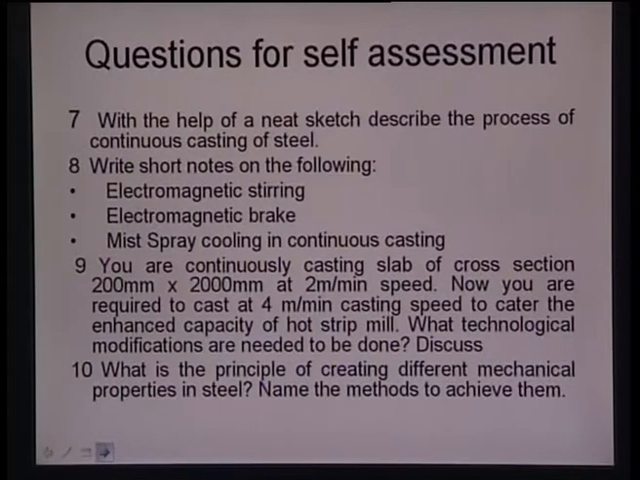Write short notes on the following. Well, that has been said. Ninth question is that you are continuously casting a slab of cross section 200 into 2000 millimeter at 2 meter per minute speed. Now you are required to cast at 4 meter per minute casting speed to cater to the enhanced capacity of hot strip mill. What technological modifications are needed to be done? Discuss. I have taken an example. Now this question you can modify with the discussion that we have, and you can provide the answer here.